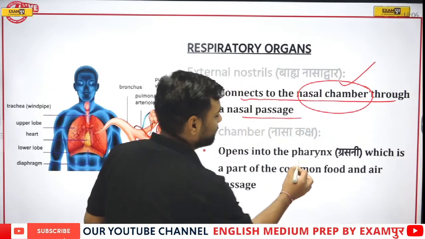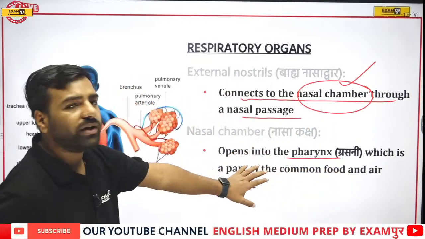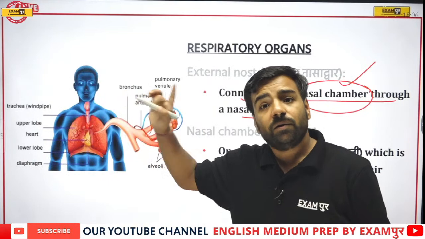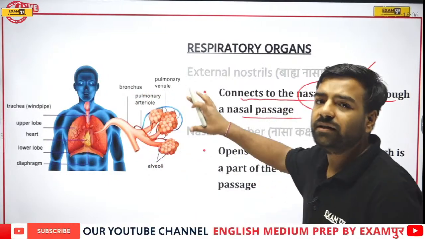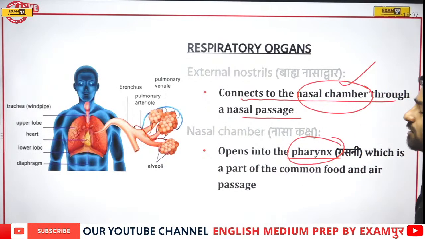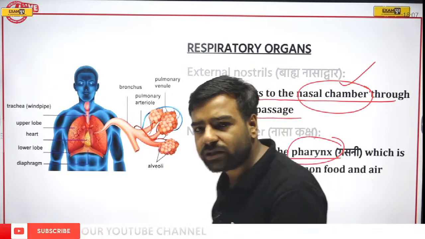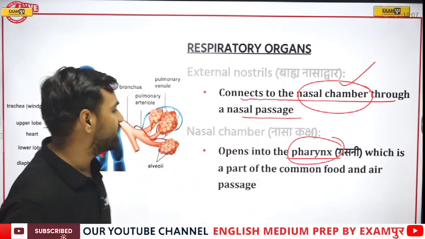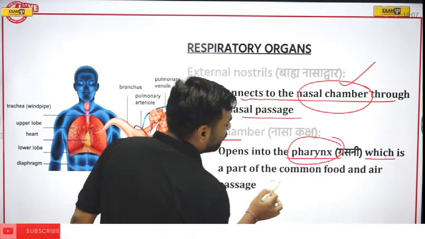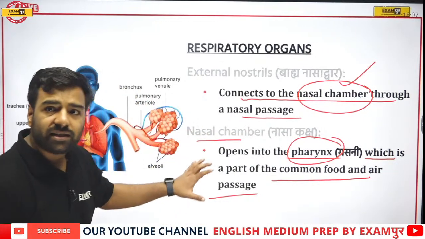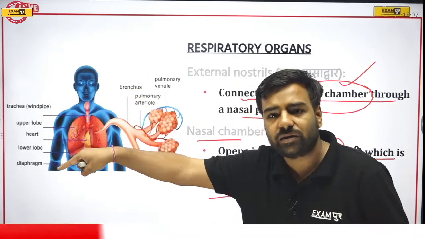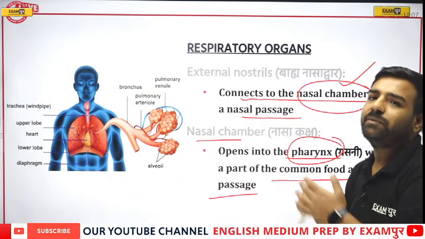Now, this term, pharynx, is very important. Why? Because we have discussed it in the digestive system, and we are again discussing it here in the respiratory system. Remember, this pharynx is common to both the digestive system and the respiratory system. That's why it is written: the nasal chamber opens into the pharynx, which is the part of the common food and air passage. Since it is the common part of the food and air passage, it is there in the digestive system, and obviously it is there in the respiratory system as well.